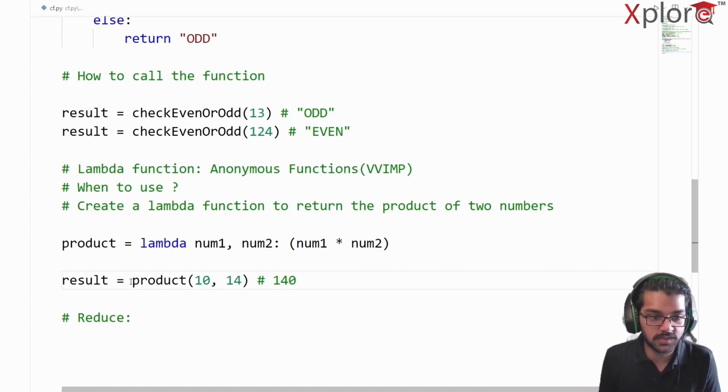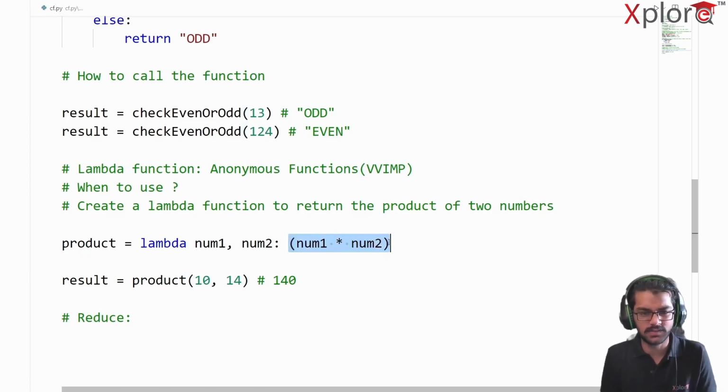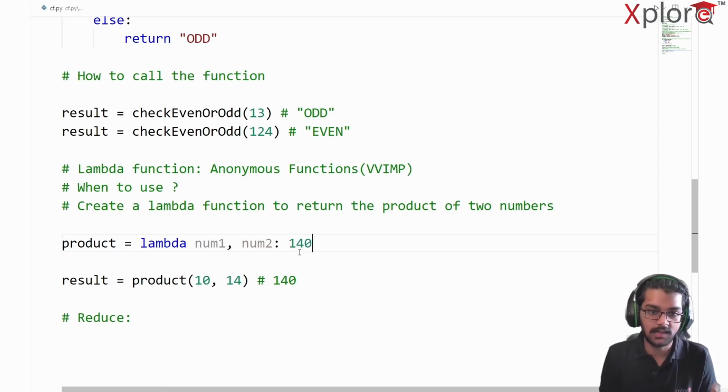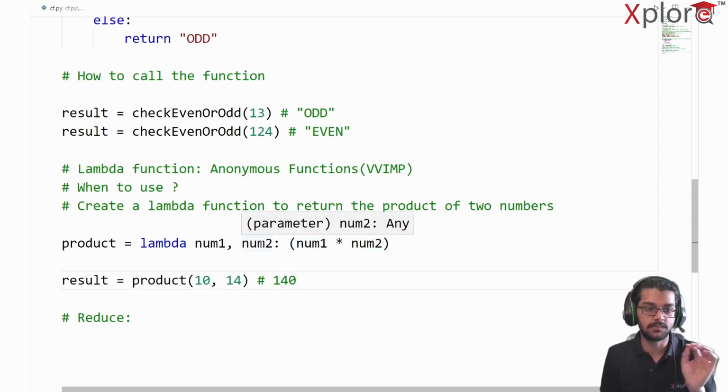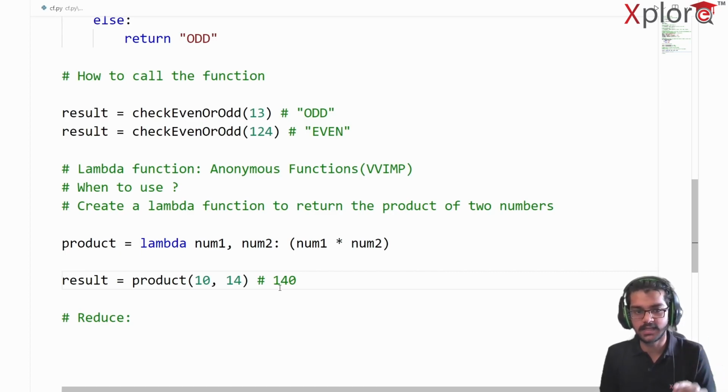Now, how is this working? Product of 10 and 14. 10 and 14 are going to get assigned to number one and number two. And after this colon, whatever comes after the colon, I'm going to return that value itself. Quite simple enough, right? So 10 multiplied by 14 is 140. So right now this gets replaced with 140, and then this is going to get returned eventually. Okay, that's pretty much it for the lambda function. Now, there must be a drawback, right? Because I can see that the lambda function is quite good, but there must be a drawback.